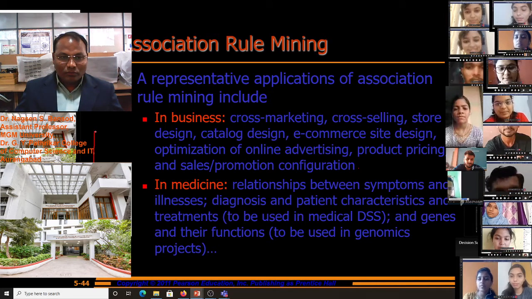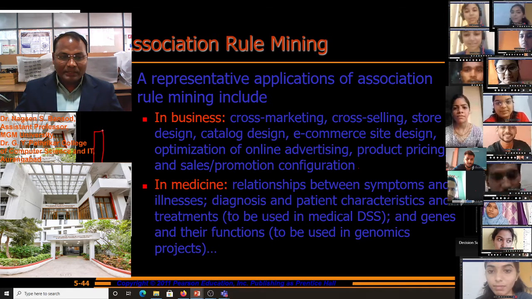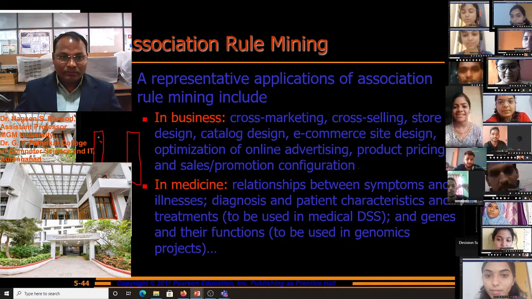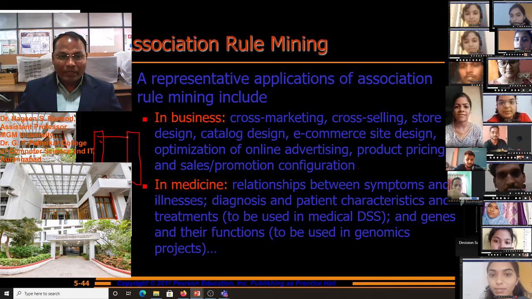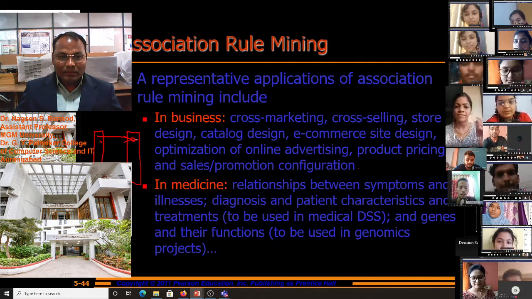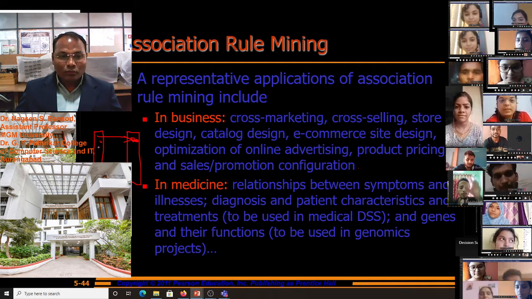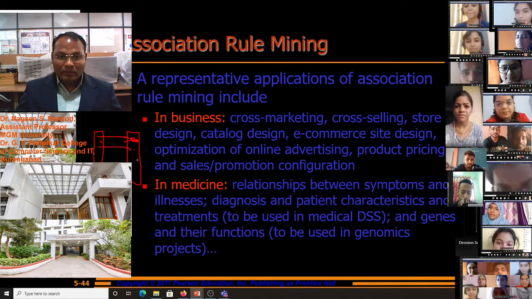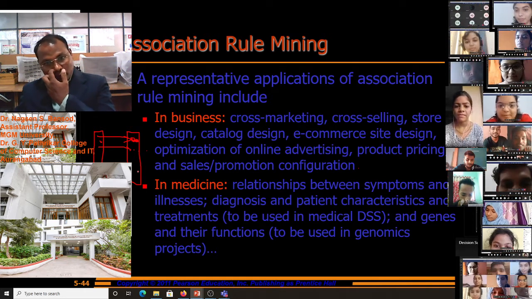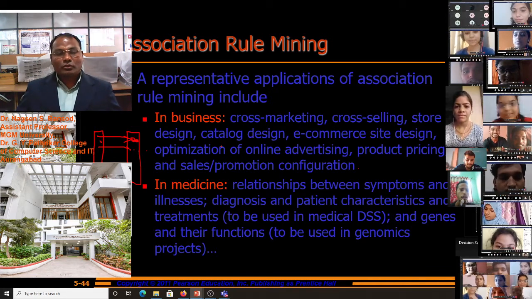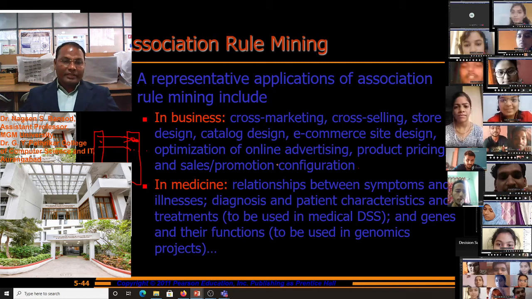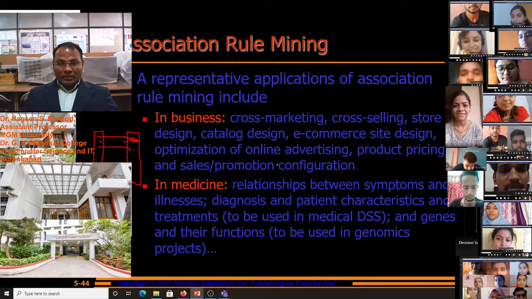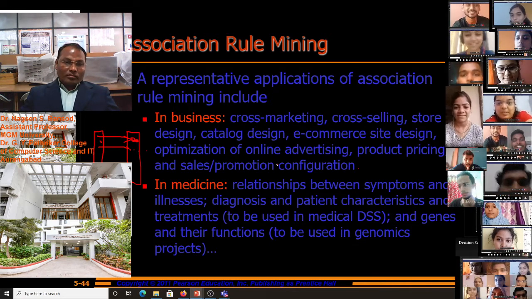Means we purchase items in some transaction, but sometimes we buy a product, and if there is another product related to that product, then we also buy that related product. So cross marketing, cross selling, store design, catalog design, e-commerce site design, optimization of online advertising, product pricing and sale promotion configurations are the applications of association rules.